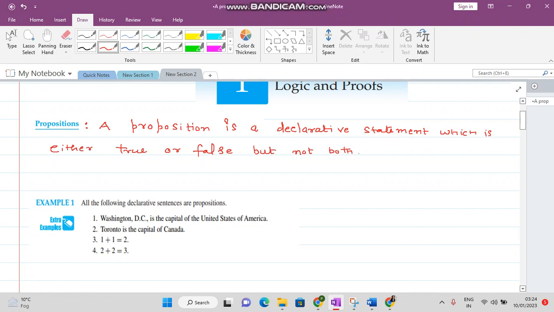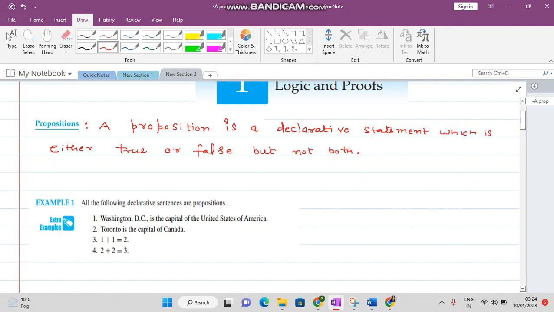So this is a declarative statement which is either true or false, but it cannot be true and false at the same time. If any statement is both true and false at the same time, then that cannot be called a proposition.